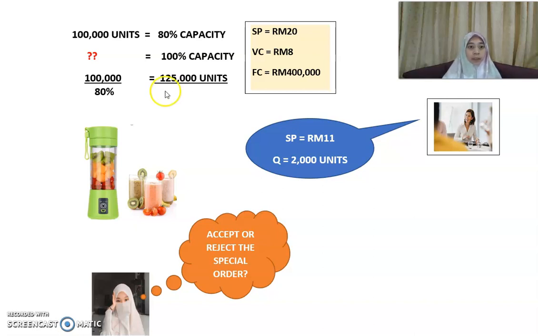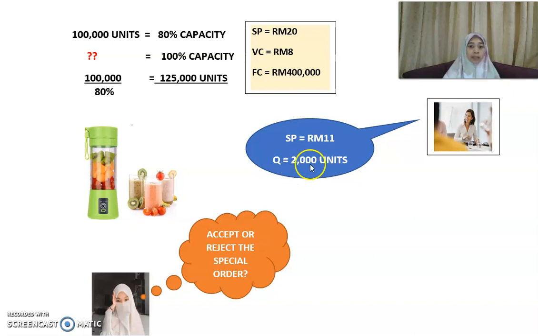All right. So what about the price? The selling price currently is 20 ringgit per unit, and the variable cost is 8 ringgit per unit, and this one is your fixed cost. And now you receive a new order from a foreign wholesaler, and they are offering a price of 11 ringgit per unit. So you are selling now at 20 ringgit. Now you receive an order at 11 ringgit per unit, and they requested 2,000 units. Can you fulfill the demand? Yes, you can fulfill the 2,000 units because you have idle capacity of 25,000 units.